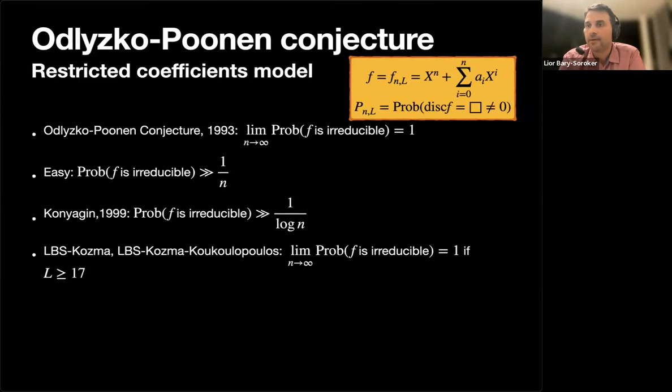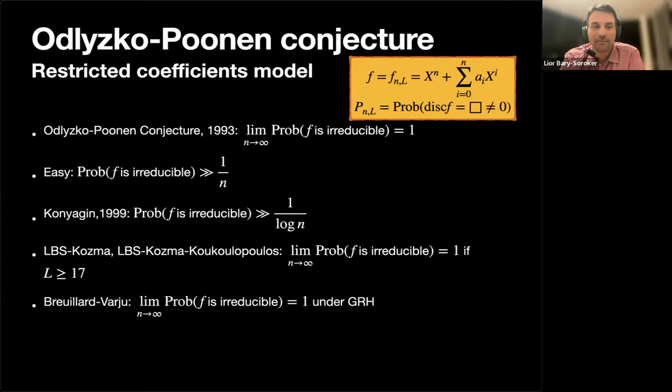I'm really abbreviating all the history because I want to get to the question. And I think it's safe to put someone's name on the conjecture because Breuillard and Varjú showed that this conjecture is true under the GRH. So probably this is very strong evidence that the conjecture is correct. All of the last three results are recent,